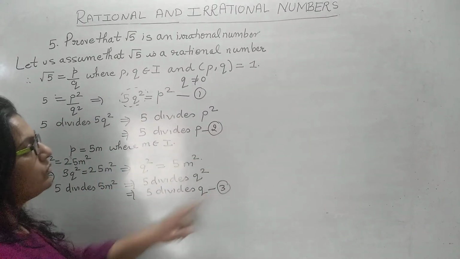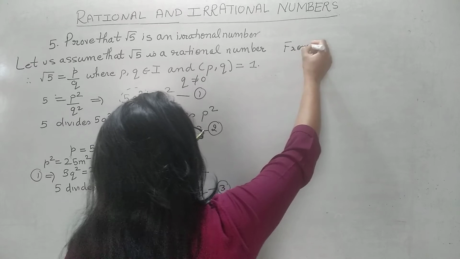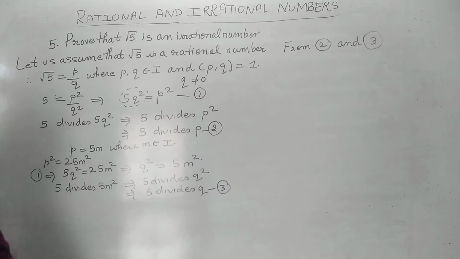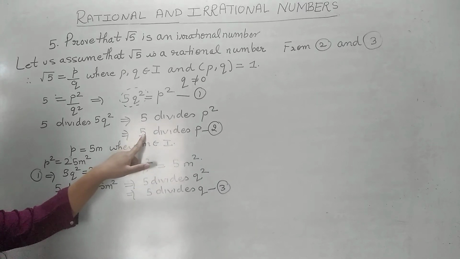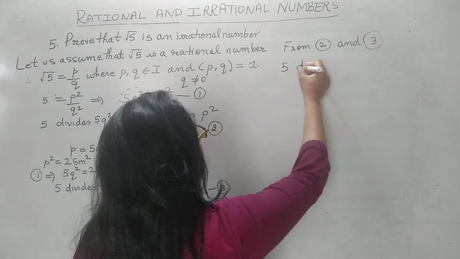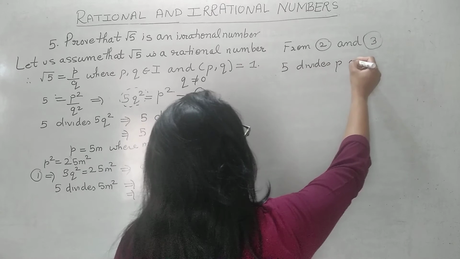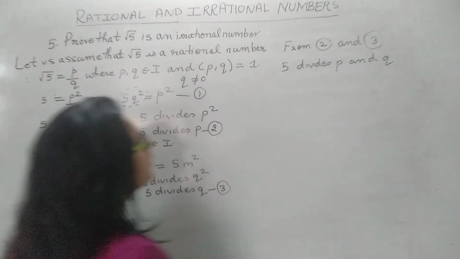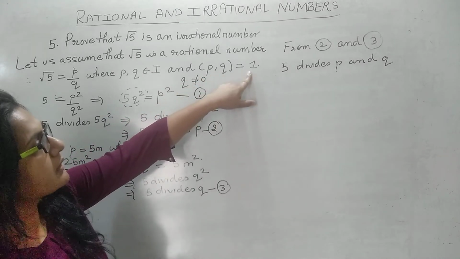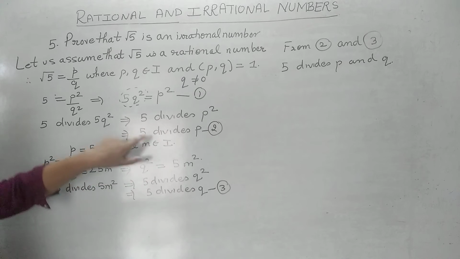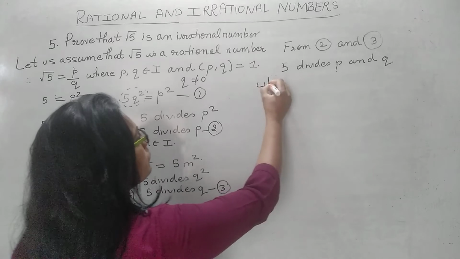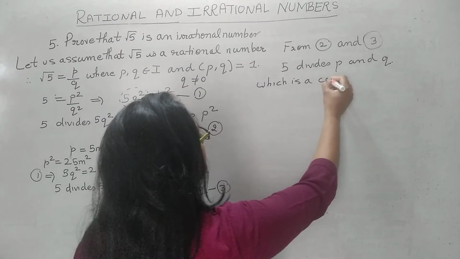Now what do we conclude from second and third? From second and third we conclude 5 is a number which divides p and also divides q. That is, 5 divides p and q. Here we had assumed that p and q are divided only by the number 1, but what we have got is that 5 is a number which divides p and divides q. So what is this? This is a contradiction.